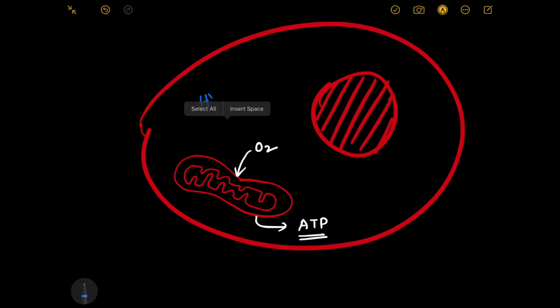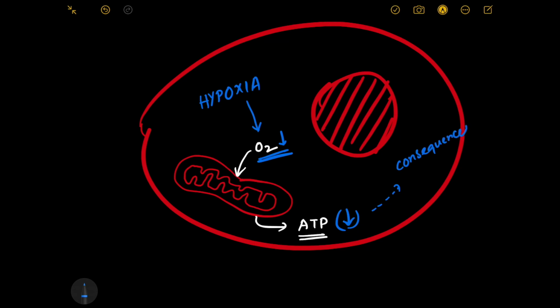If you have hypoxia, it means you have decreased oxygen coming to mitochondria. If you have decreased oxygen coming to mitochondria, the ATP production will get decreased. As there will be scarcity of ATP, the processes occurring in the cell which require ATP will also get jeopardized. If those processes get hampered, then that will lead to certain consequences, and these consequences will lead to cell injury.